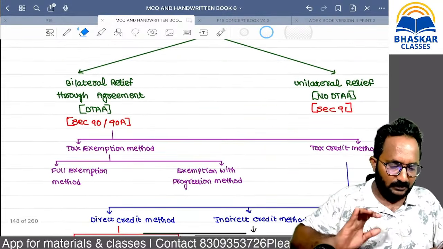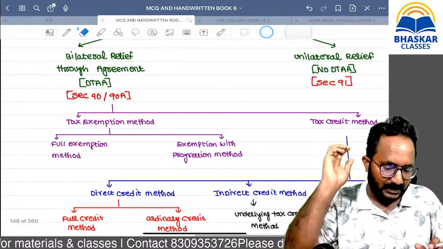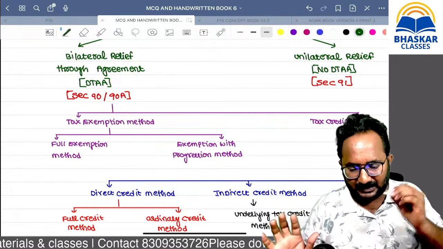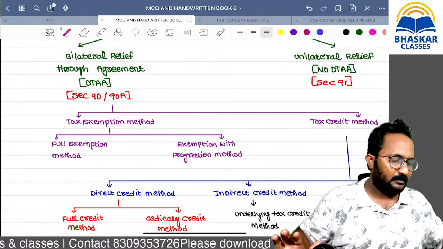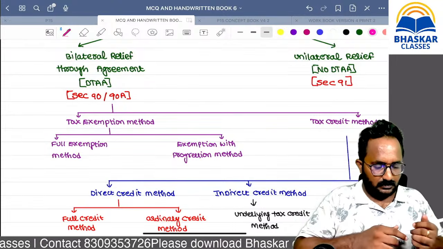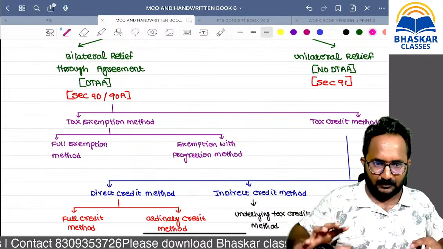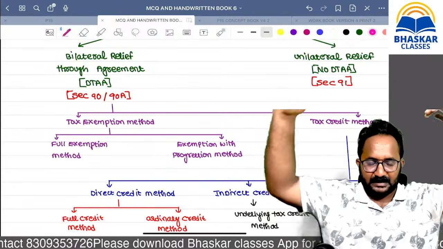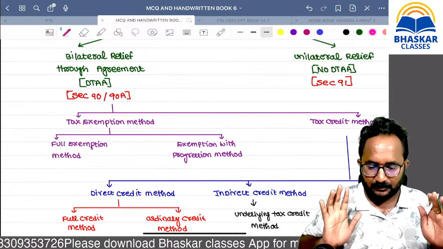They will not give you a mix-up of methods. Don't think about it. There is no such concept in practical cases also. Maybe in future also, I will not give you mixed problems. Out of my own creativity, I don't want to create such questions.